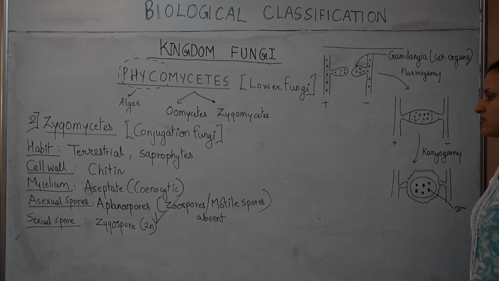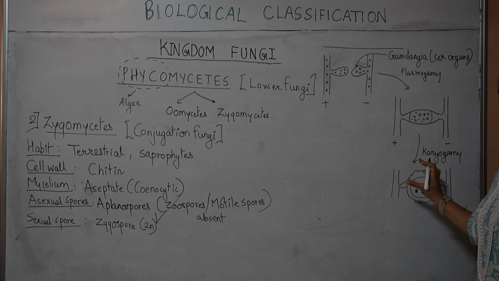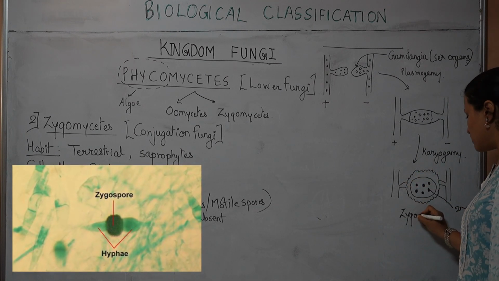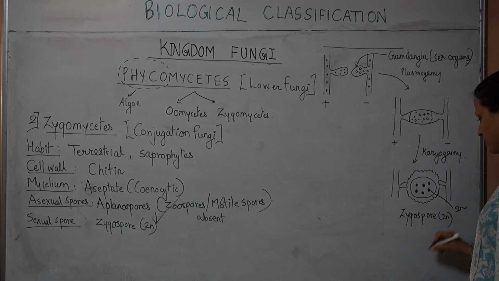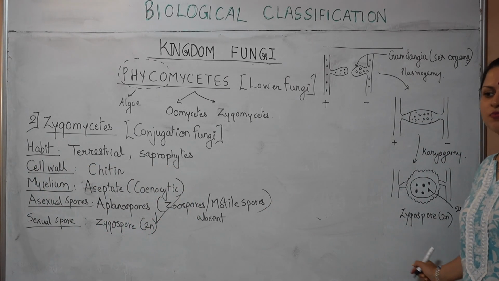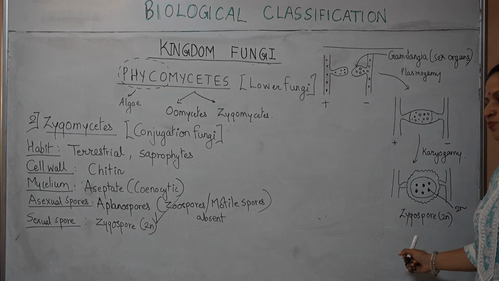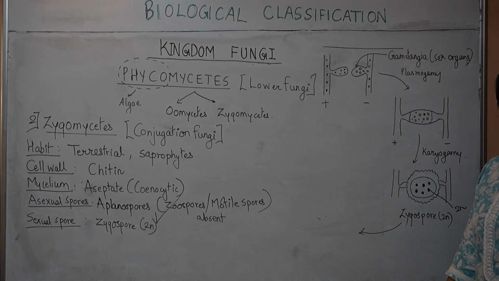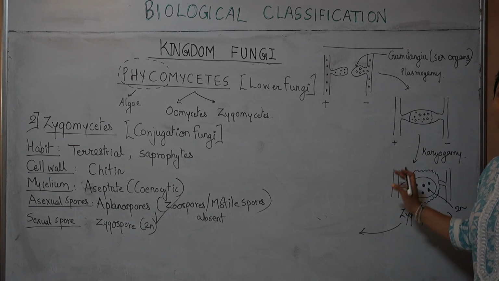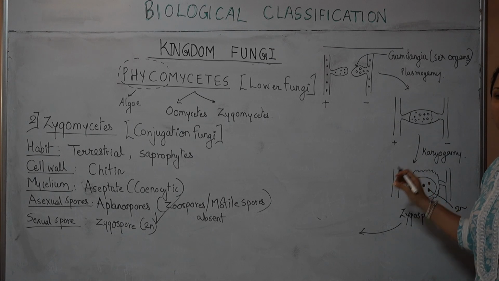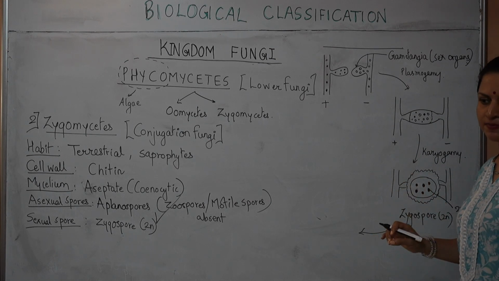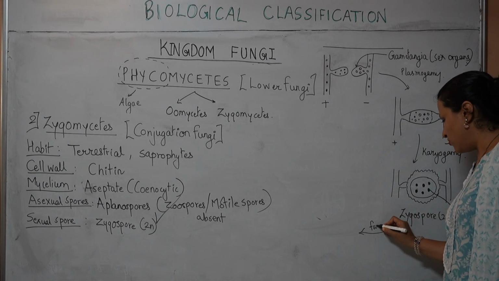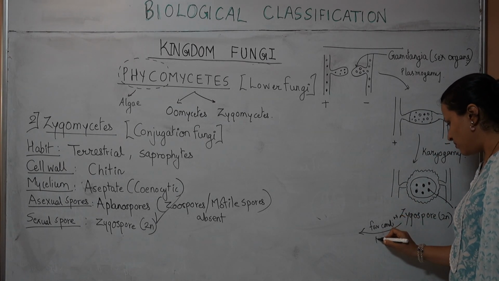And this structure will become a dark body, a dark thick walled spore. This will now be called the zygospore, which will be 2N. Okay, zygospore, the sexual spore of Zygomycetes. This zygospore will then help the fungus in tiding over unfavorable conditions. It will remain viable, and the nuclei will remain viable inside. Upon the return of favorable conditions, what happens? There will be meiosis. Correct? Upon the return of favorable conditions, there will be meiosis.